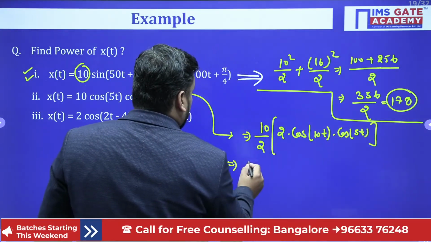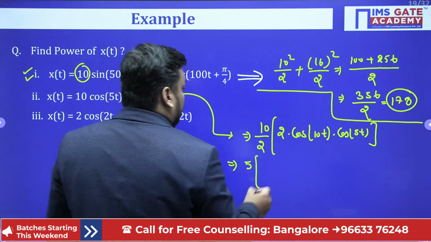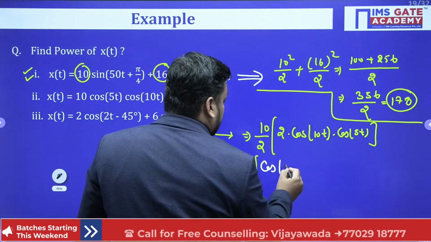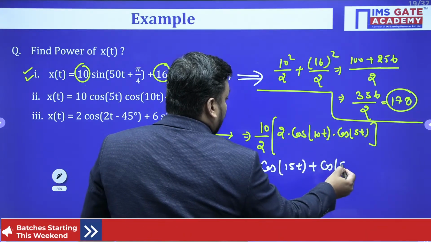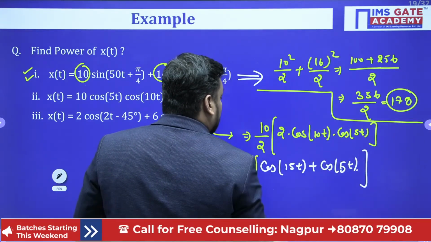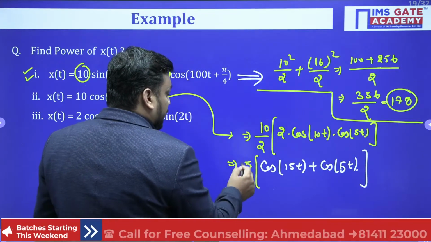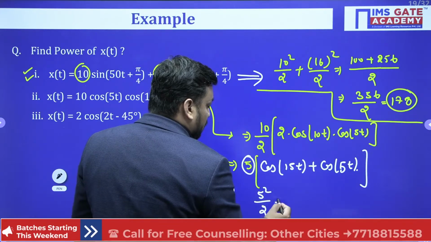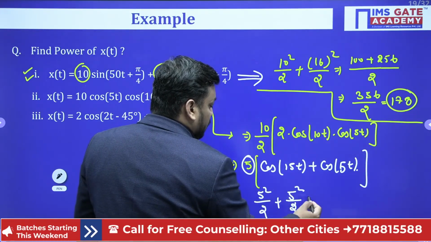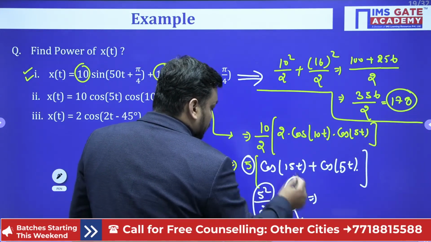So ultimately you will get 10 by 2 cos, it means cos A plus B plus cos A minus B. So cos 15t plus cos of 5t. Now here the magnitude is 5 only. Here is also multiply, here is also multiply. So you will get 5 square by 2 plus you will also get 5 square by 2. So your answer will be what? You just need to tell me.